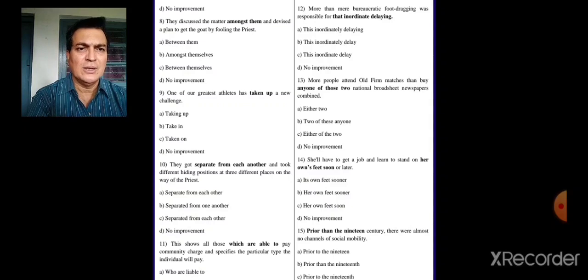That's the last one that we will take up, and the remaining we will take up in later sessions. So 15th one, prior than the 19th century, there were almost no channels of social mobility. Now remember, whenever prior is used, what preposition should follow? Should we use than?